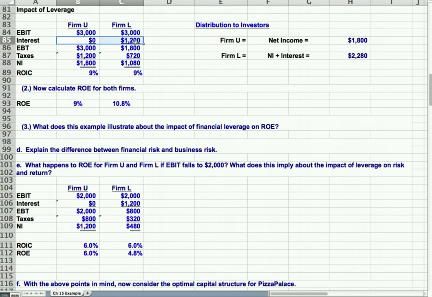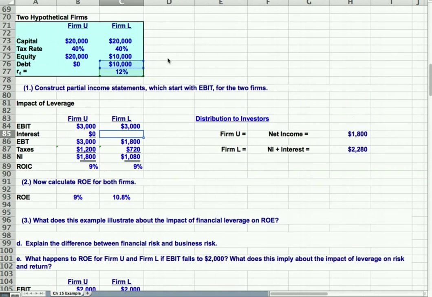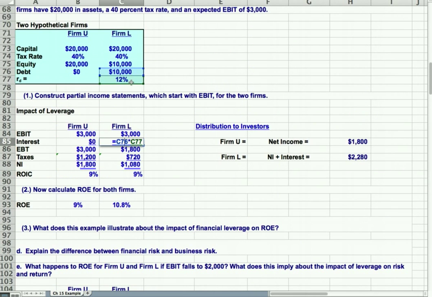The interest, there's no interest for the unlevered. For the levered, let's look at that. It's the $10,000 times 12% each year. So when we subtract it out, earnings before tax is $3,000 for unlevered, $1,800 for levered.